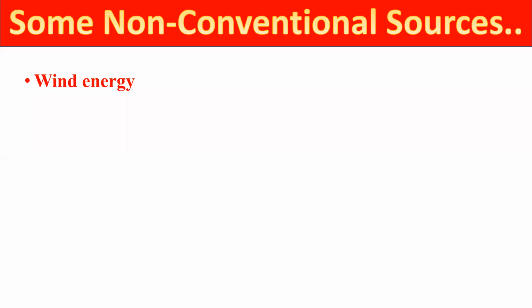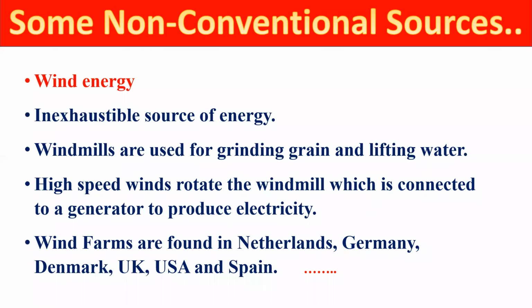Now, second one is wind energy. Wind energy is an inexhaustible source of energy. It means we have a huge amount of this source of energy. In this, we use windmills, which can be used for grinding grains and lifting water also. In the past we used this too. And in today's world, high speed wind rotates the windmills, and these windmills are connected to a generator, and this generator is used to produce electricity, right?